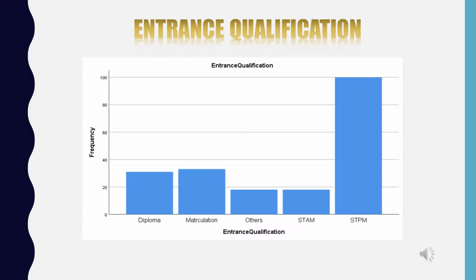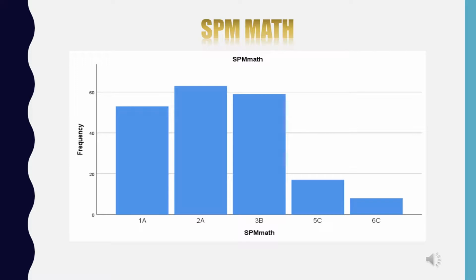The bar chart shows entrance qualifications of SKS alumni, which consist of diploma, matriculations, others, STAM, and STPM, with the highest at 100. The bar chart shows the data for SPM math variables.